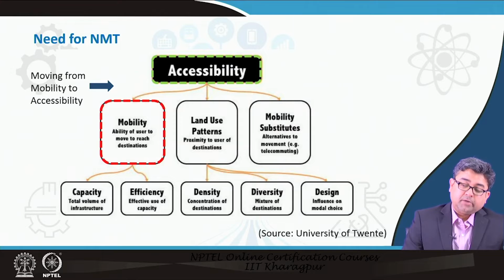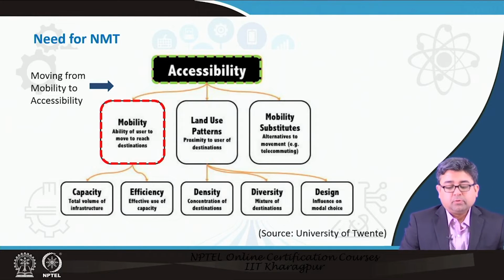When we look at it from the point of view of accessibility, that is when non-motorized transportation modes, their role becomes more and more prominent. If you look at this chart, you will see mobility actually falls within this concept of accessibility. When we only look at motorized transport, we miss out on these other two aspects of land use and mobility substitutes, whereas we only look at mobility itself, which, in other motorized transportation modes, is always dealing with capacity and efficiency.